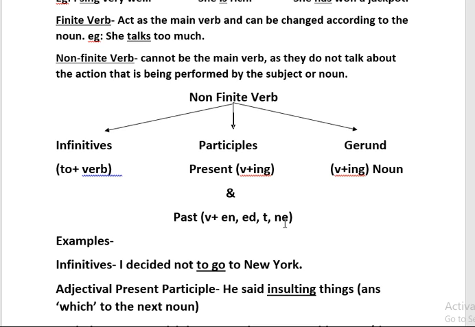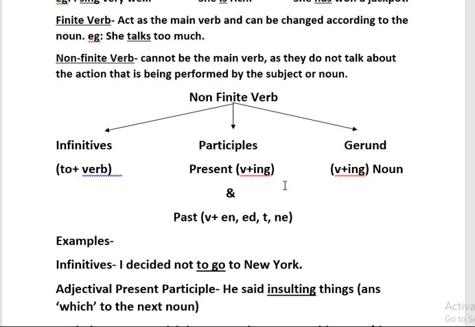Now for example, if I say the word speak, the present participle of that word will be speaking, and past participle will be spoken. See, it is ending in en. Next word, if I say finish, the present participle will be finishing, and past participle of that verb will be finished. It is ending in ed.